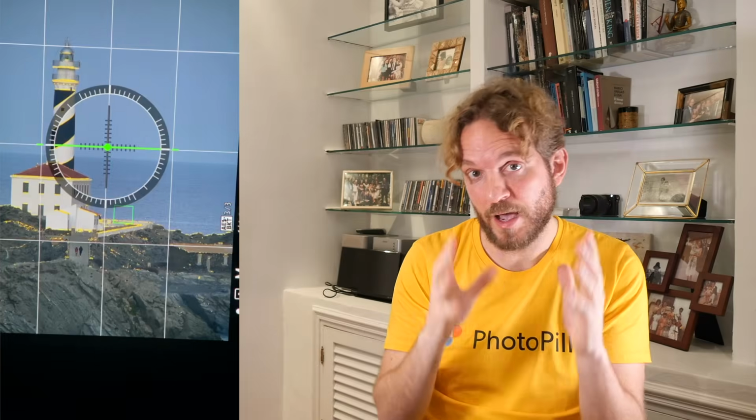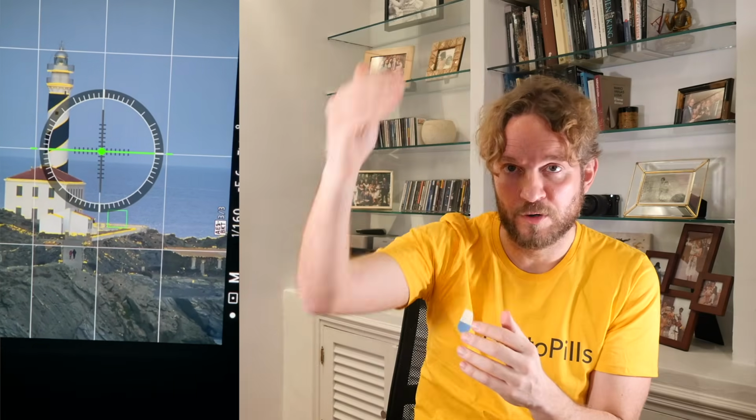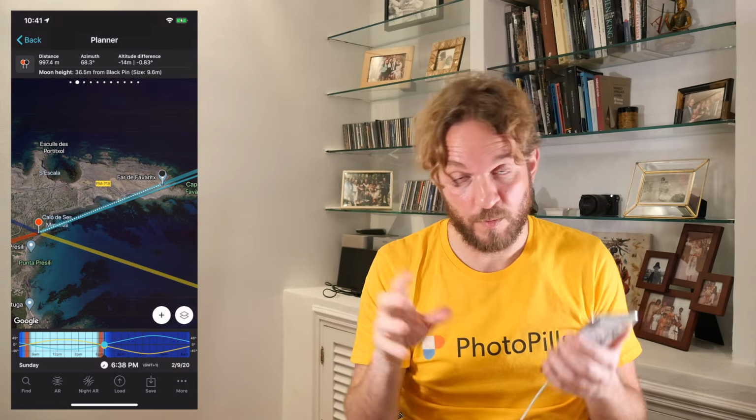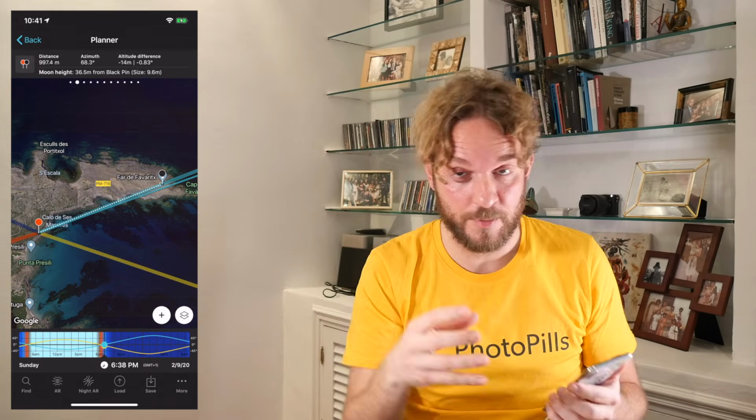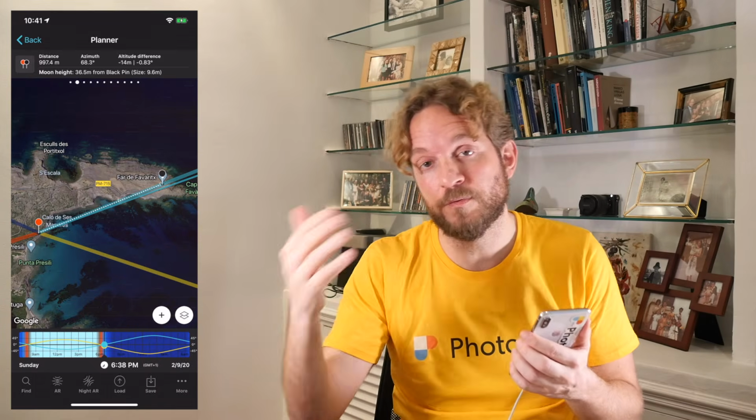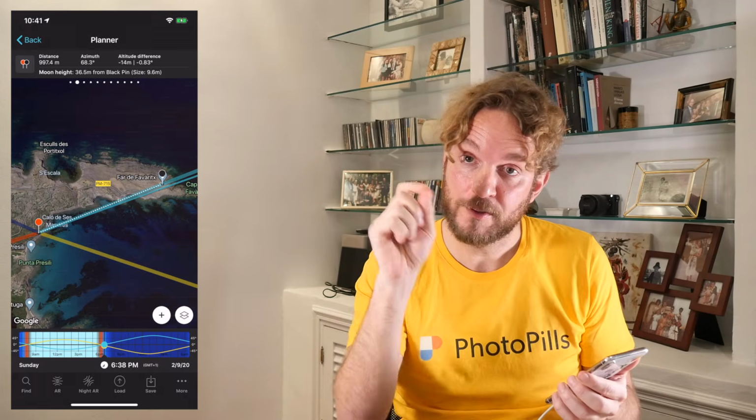Next step is focusing, and here I recommend you to focus at your subject. It is much better to have your subject tack sharp and the moon a bit blurred than the other way around. You want the subject super sharp. You can plan your field of view, what will be in the photo, what will be in the frame, and depth of field, what will be in focus and out of focus, with PhotoPills.